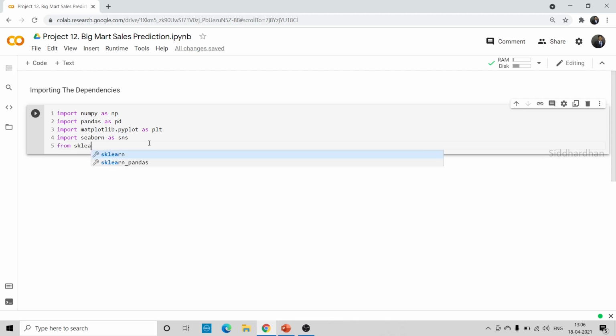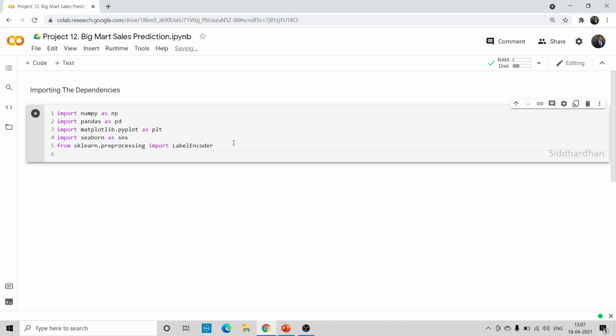from sklearn.preprocessing import LabelEncoder. Okay, so this sklearn library is one of the very important machine learning libraries. We get several models and pre-processing functions from it. So from there we are importing this LabelEncoder. So I'll be explaining what the use of functions like LabelEncoder and others is. So we need one more function. So from sklearn.model_selection import train_test_split.